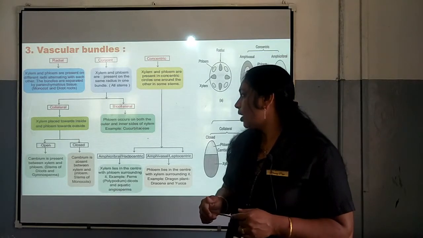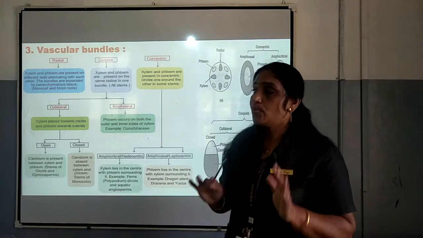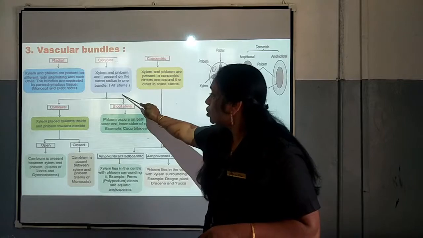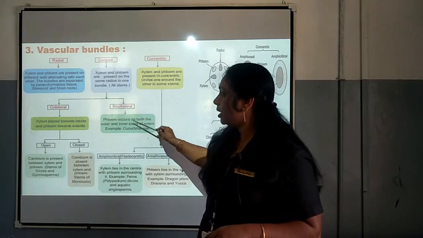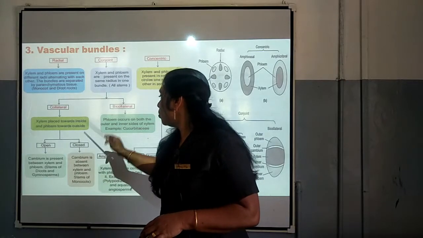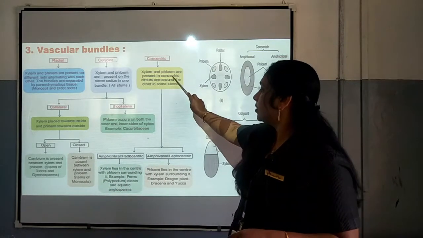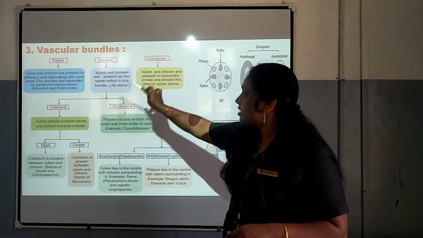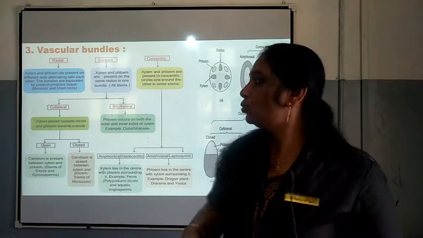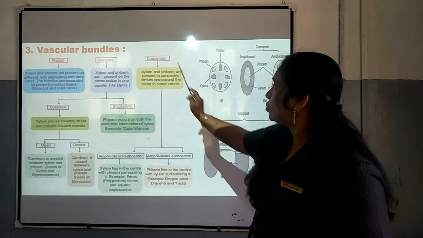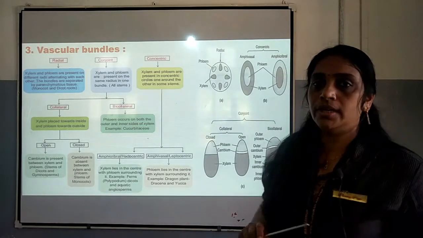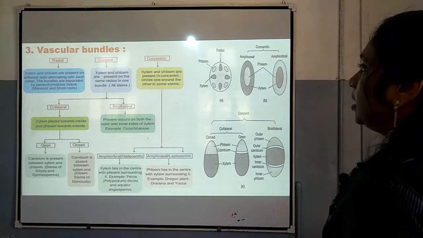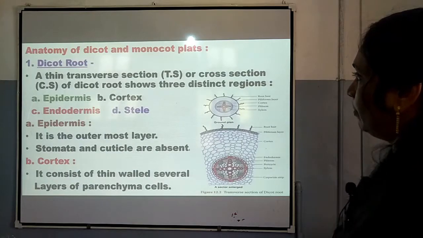I think, my dear children, you would have understood about vascular bundle. The important one is radial vascular bundle, conjoint vascular bundle. In conjoint, collateral and bicollateral is important. In the collateral, open and closed is important, as well as concentric. This part till here it is important. No need to go through this one. So, this part is very important, my dear children. You have to go through it, and you have to go through the figures related to vascular bundle. These figures are very important. I think you would have understood about the vascular bundles seen in the stems and roots of the plant.